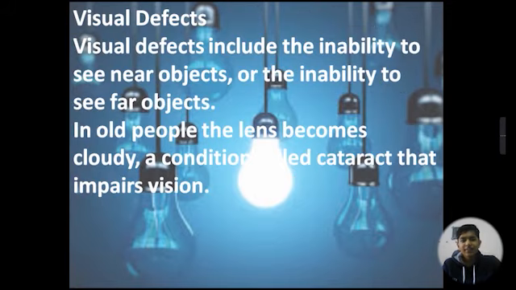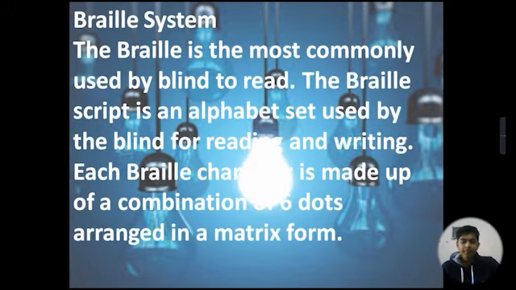Now, visual defects. Visual defects include the inability to see near objects or the inability to see far objects. In old people, the lens becomes cloudy, a condition like cataract that impairs vision.